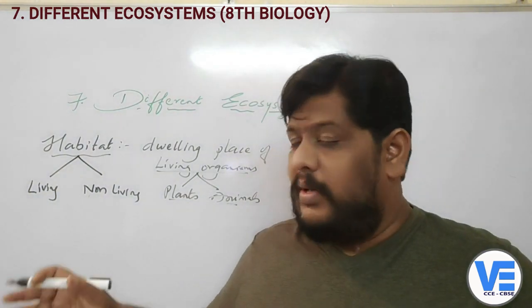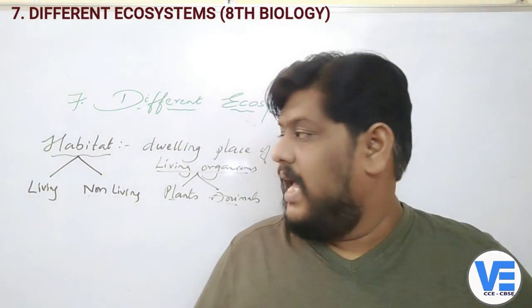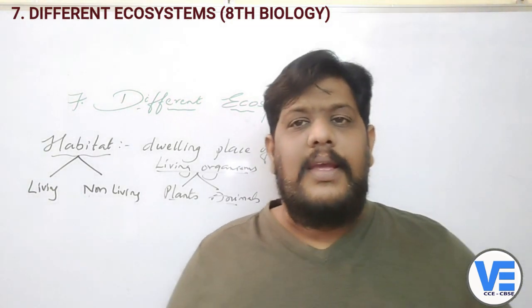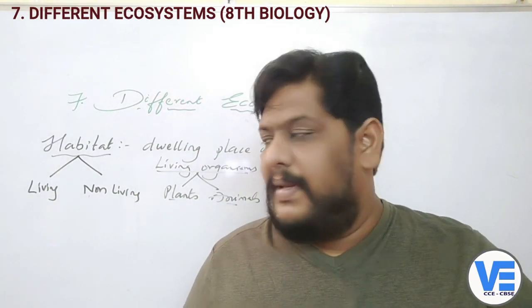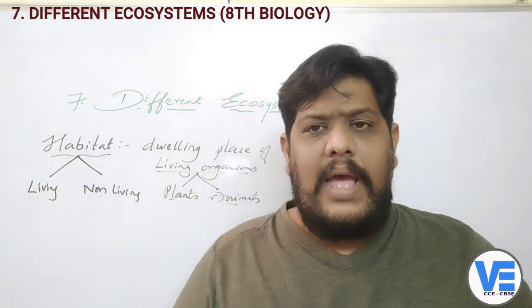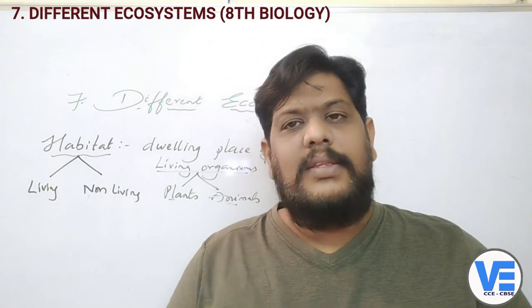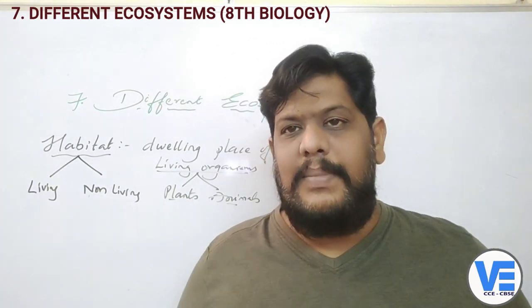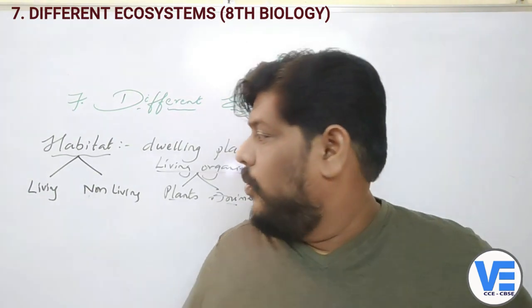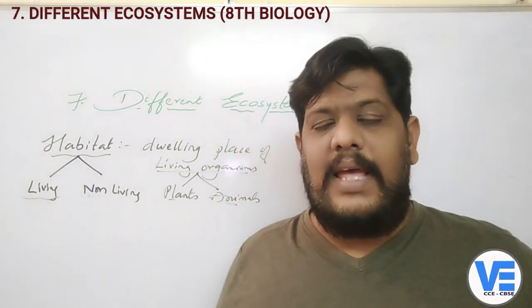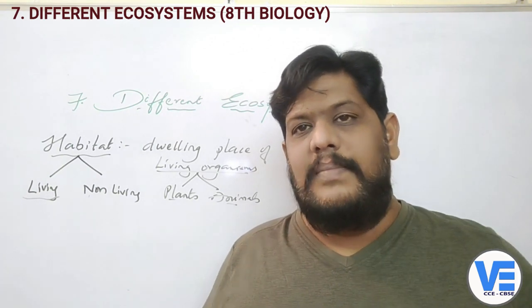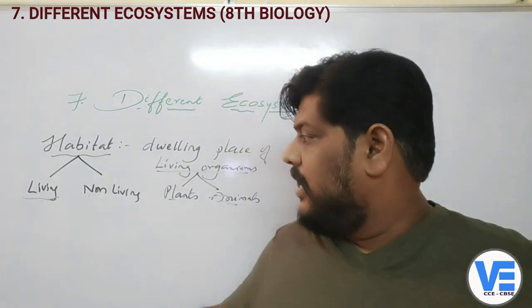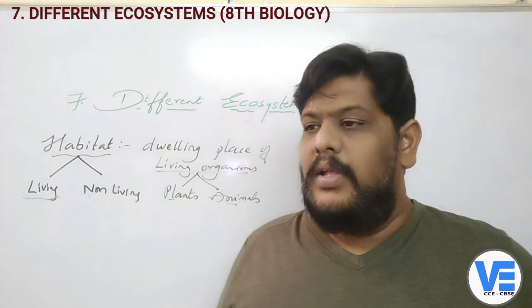So here, when you come to the word habitat, it is a dwelling place of the living organisms such as the plants and animals. So that dwelling place is called as the habitat. Now what are the things which are there in the habitat? There are two things, right? One is the living organisms, and even non-living things also come under the habitat. So there are living organisms as well as the non-living things.